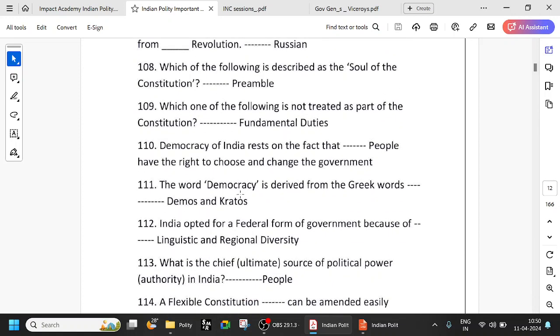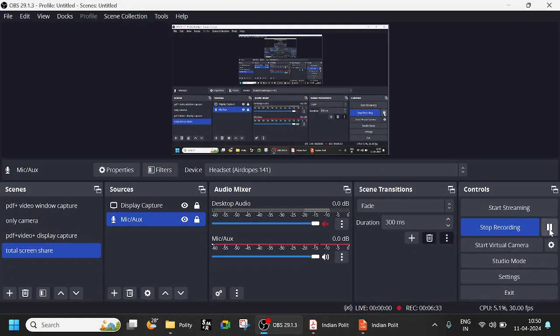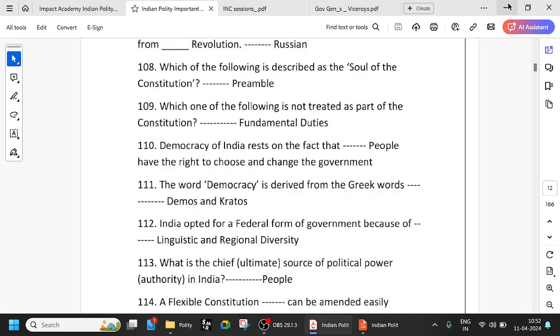So, which of the following is not treated as part of the Constitution? Fundamental duties. Okay. So, if you look at what is taken as part of the Constitution, then you obviously get fundamental rights, the preamble and the directive principles of state policy, etc. And whether the preamble is part of the Constitution or not has also been a matter of debate. In some judgments we have that preamble is not a part, and then whether preamble can be amended or not. If you look at the evolution of the Constitution, then we'll get a better idea. So which of the following is not treated as part of the Constitution is the fundamental duties.